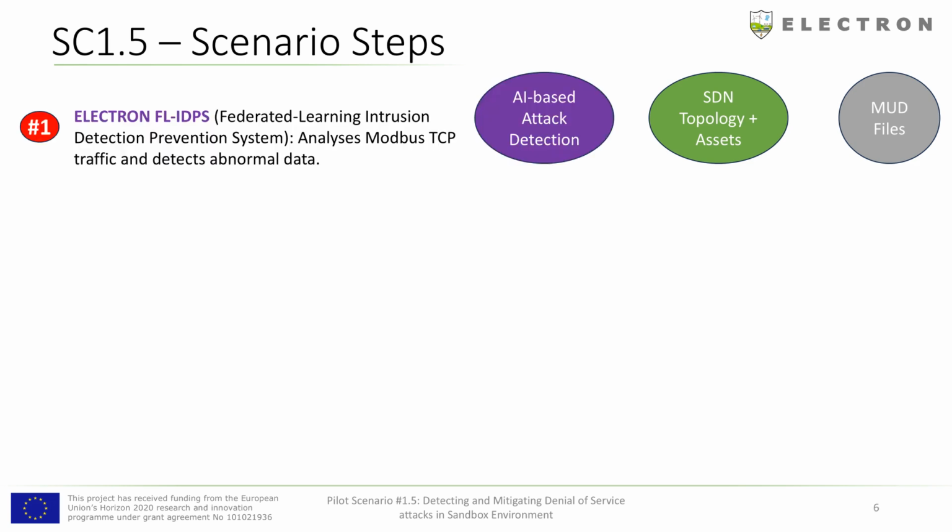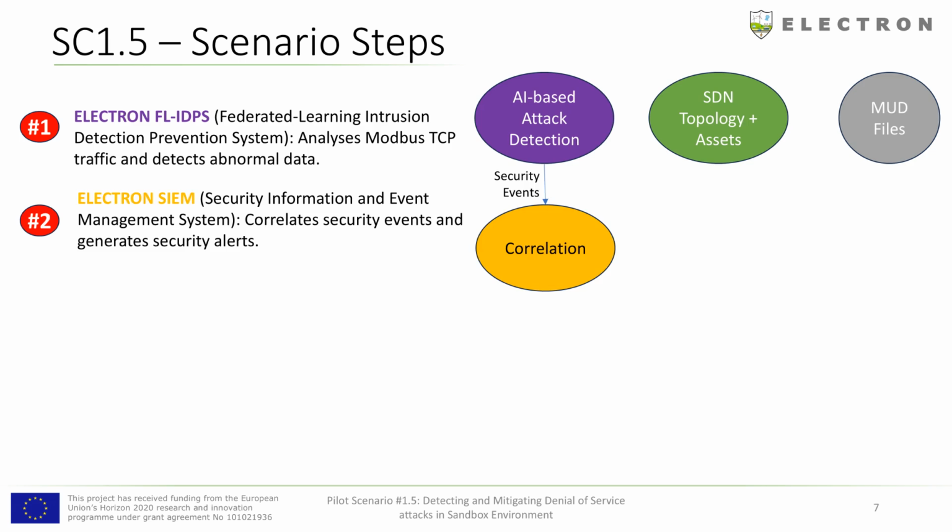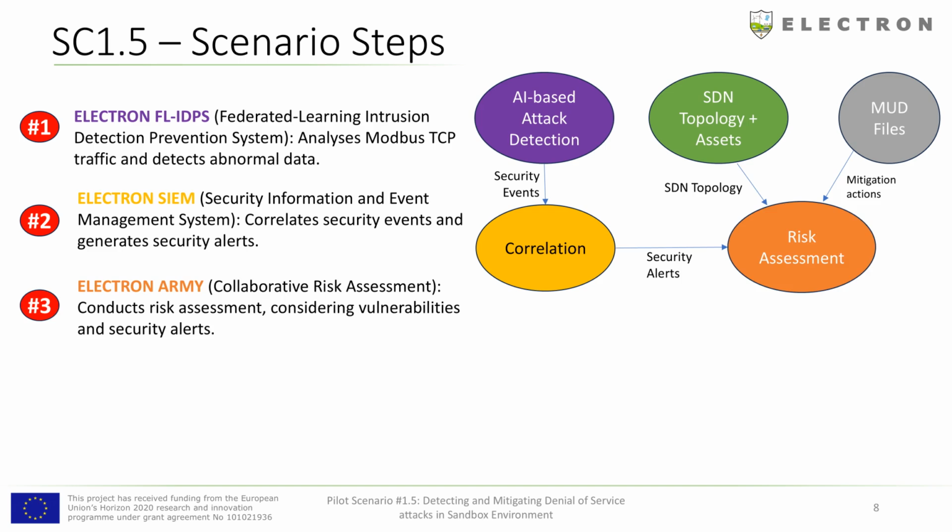Starting with the scenario flow, the ELECTRON FLIDPS analyzes the Modbus network traffic, and utilizes AI-based models to detect potential threats or cyber attacks. Given a positive detection of a cyber attack, the FLIDPS generates security events, which are received by the ELECTRON Security Information and Event Management System, or CEM. The ELECTRON CEM correlates similar security events coming from the FLIDPS, and generates security alerts. Next, the ELECTRON Army component receives the security alert from the ELECTRON CEM.